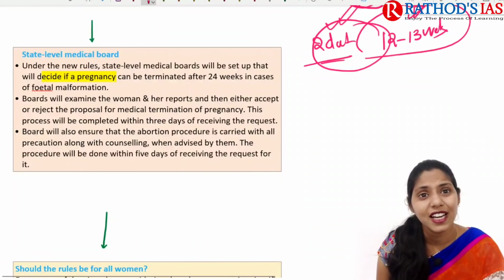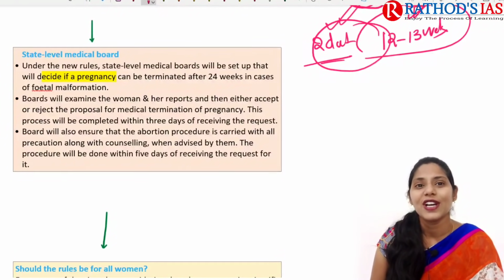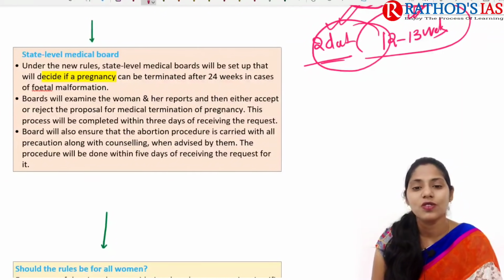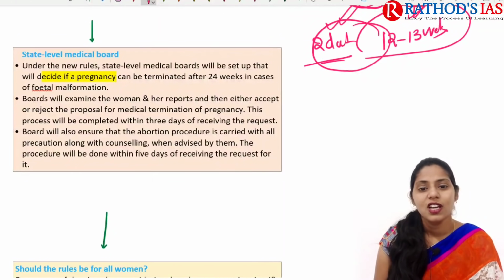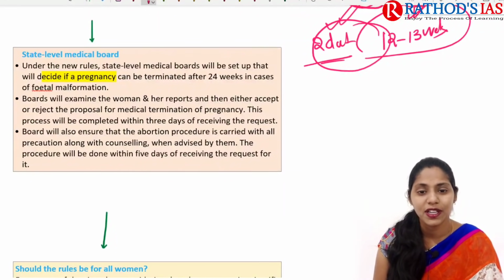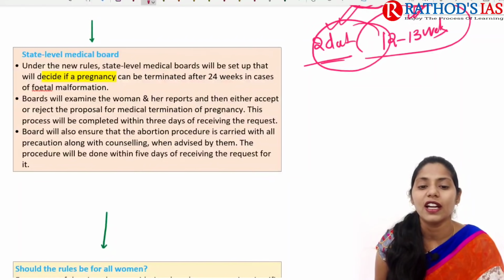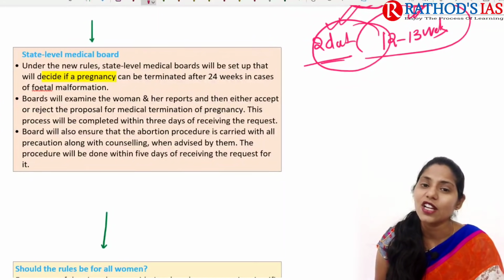So if we are talking about the state level board, under the new rules, state level medical boards will be set up, and they will decide if a pregnancy can be terminated after these 20 weeks or not. And the next one is, boards will examine the woman and her reports, and accept or reject the proposal for medical termination of pregnancy. After that, the process will be completed within 3 days of receiving the request. And the board will also ensure that the abortion procedure is carried out with all precautions, along with counseling and advising them. So these are some important things that you need to remember.